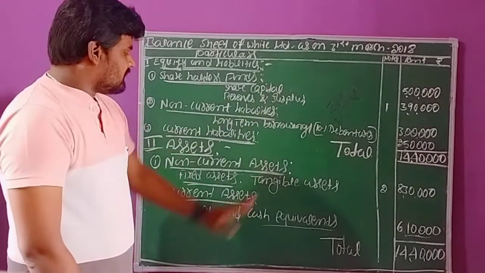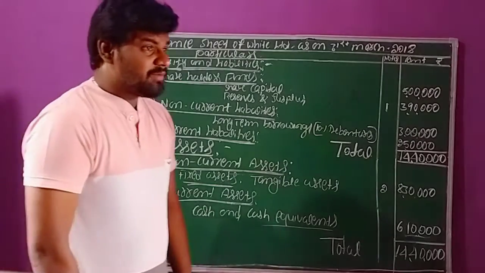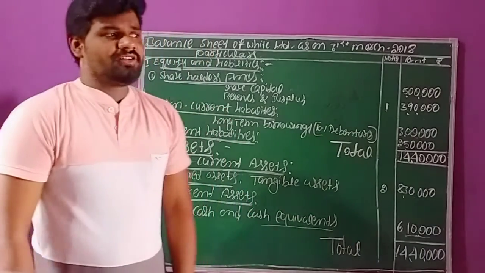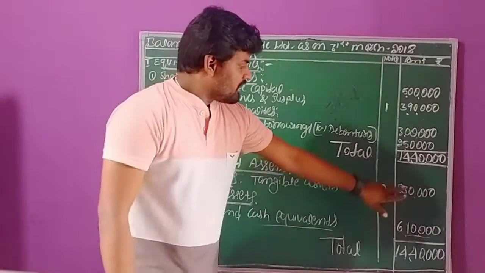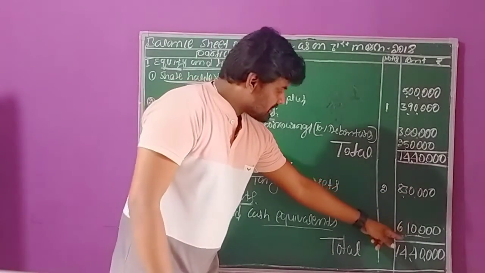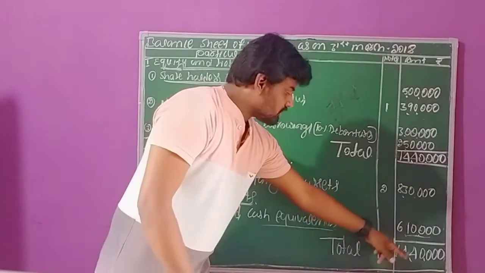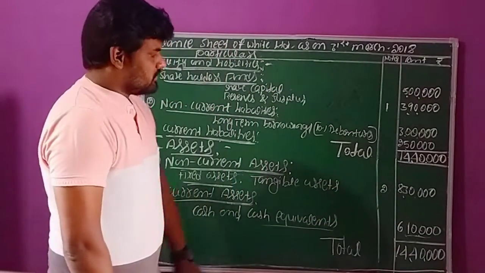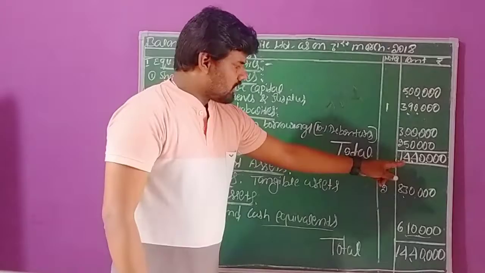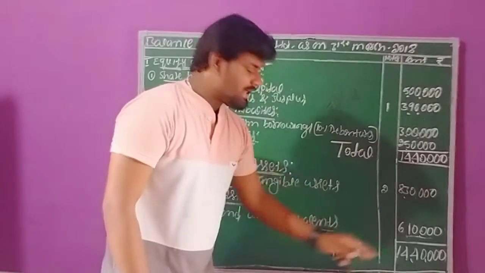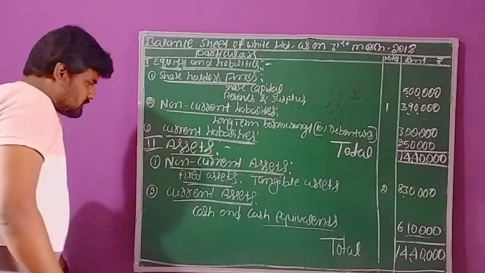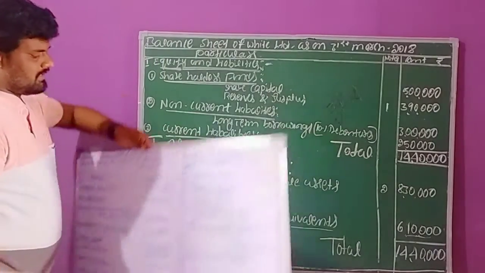So this is the given information. Whatever information they gave, we have utilized optimally. Now we need to make the total balance of assets: 8,30,000 plus 6,10,000, total balance 14,40,000 rupees. So equity and liabilities are 14,40,000 as well as assets also 14,40,000 rupees. This is the solution regarding the question.